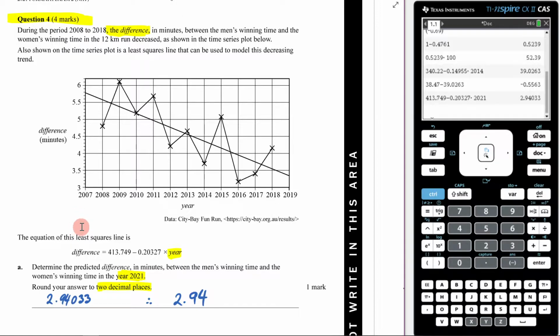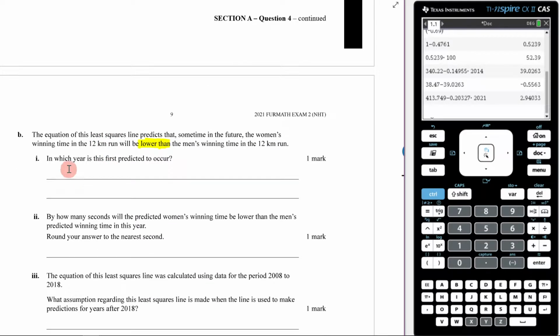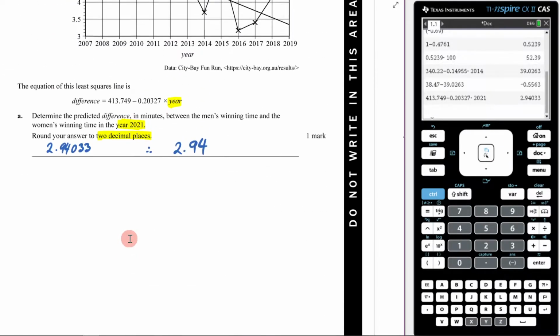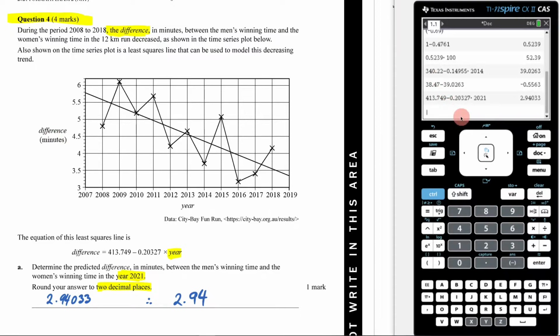But then, after that point, as this question is saying, we're going to get to a point where the women are actually running faster than the men, meaning they have a lower winning time. So what we want to figure out is in which year is this first predicted to occur? So the way that you should approach this is you should say, well, let's figure out when there is going to be no difference. In other words, when there's going to be a zero difference between the men's winning time and the women's winning time. So I'm going to go menu 3-1 to solve. And I'm going to say, I want a difference of 0.